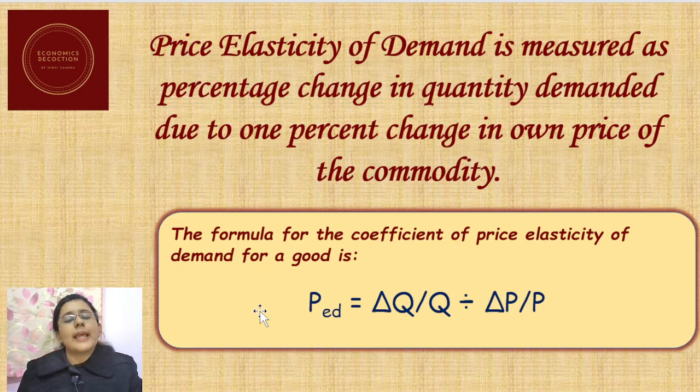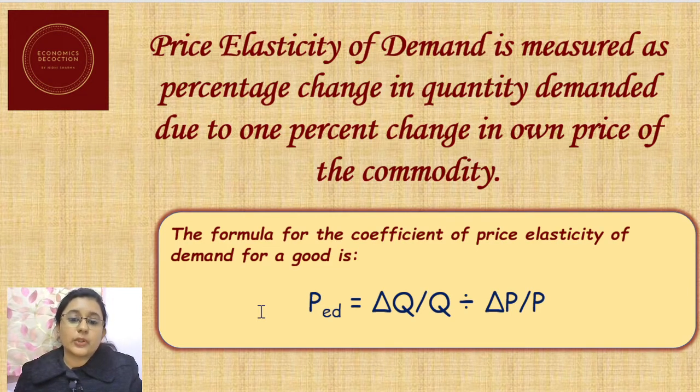Now how will we calculate the price elasticity of demand? The formula for the coefficient of price elasticity of demand for a good is given as PED, that means price elasticity of demand, is equal to delta Q by Q divided by delta P by P. So delta Q means change in quantity demanded, Q is the initial quantity demanded, delta P is change in price, divided by initial price.